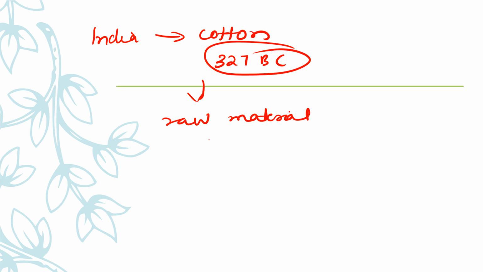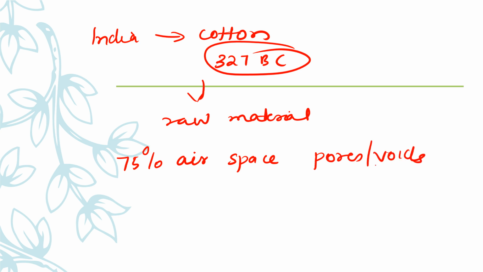It is an amazing network of fibers having as much as 75 percent of air space. So in paper, 75 percent is air space, and only a small percentage is inside the fiber, and the rest is in the form of pores or voids enmeshed by fibers and resins on the surface.